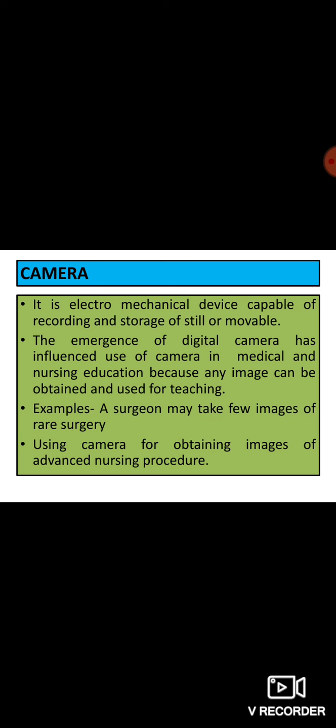Example, a surgeon may take a few images of a rare surgery. If the surgeon is performing any kind of rare surgery, the pictures can be obtained and referred to for study in the future. Using camera for obtaining images of advanced nursing procedures: if we want to capture the images of advanced nursing procedures like CPR, like inserting the ET tube or inserting the Ryle's tube, we can have images of the procedure.